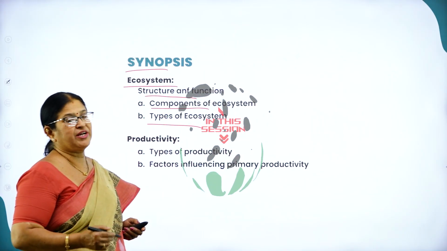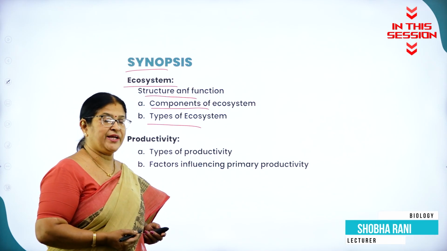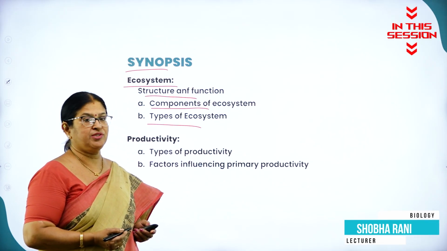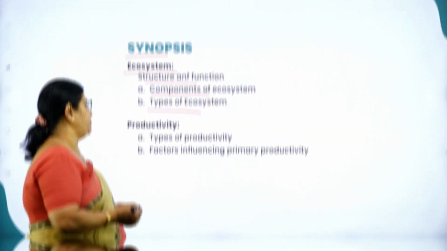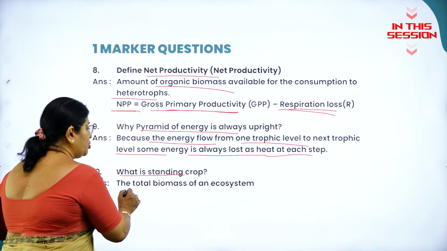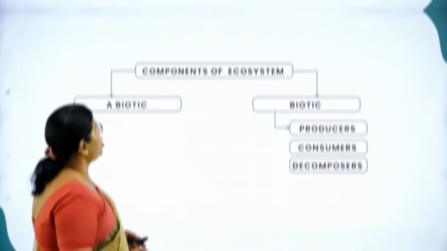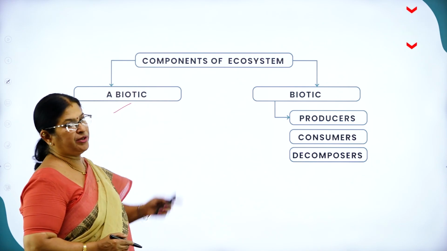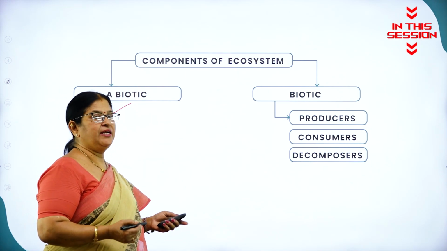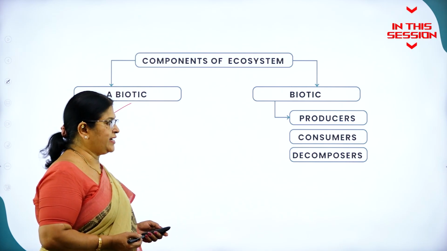Types of ecosystem. We come across different types of ecosystem, like aquatic ecosystem, terrestrial ecosystem, forest ecosystem. So there are different types of ecosystem. What is standing crop? The total biomass of an ecosystem is called as what? Standing crop. Components of ecosystem, as already said, are abiotic components and biotic components. Abiotic components are like light, temperature, soil, air. Biotic components are producers, consumers and decomposers.